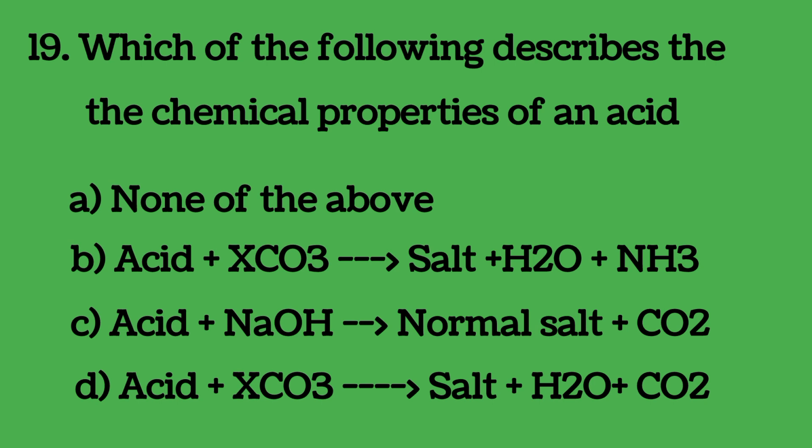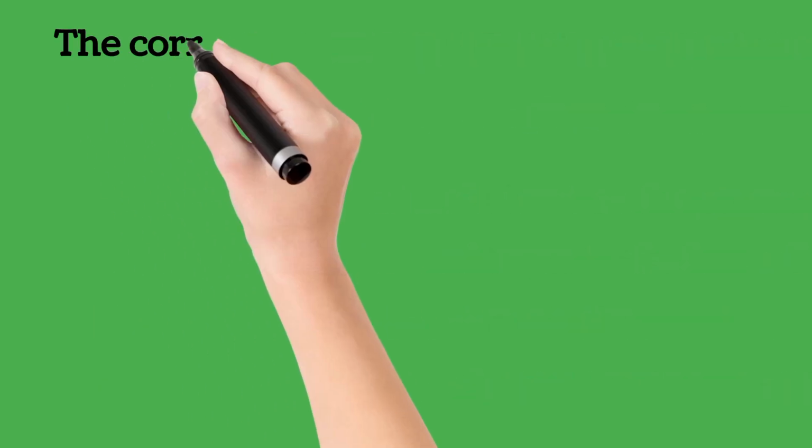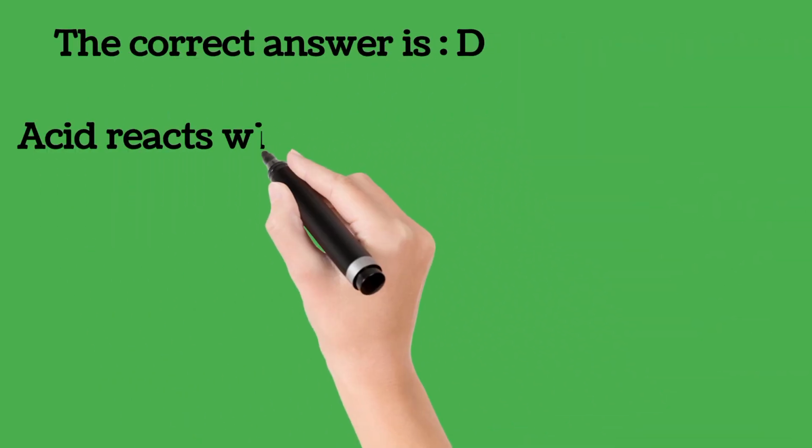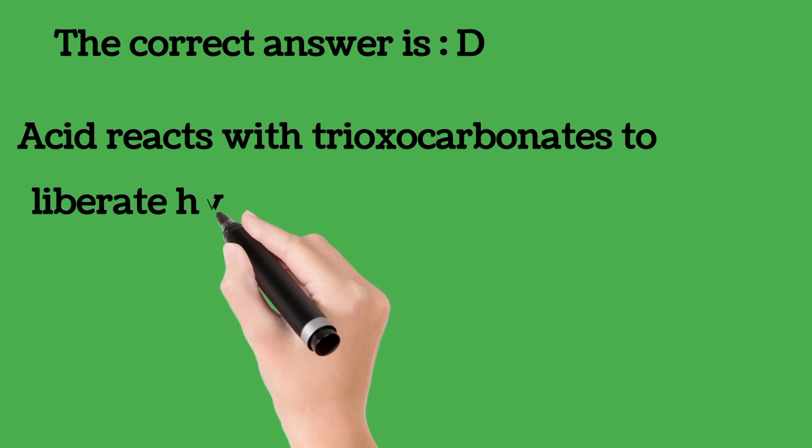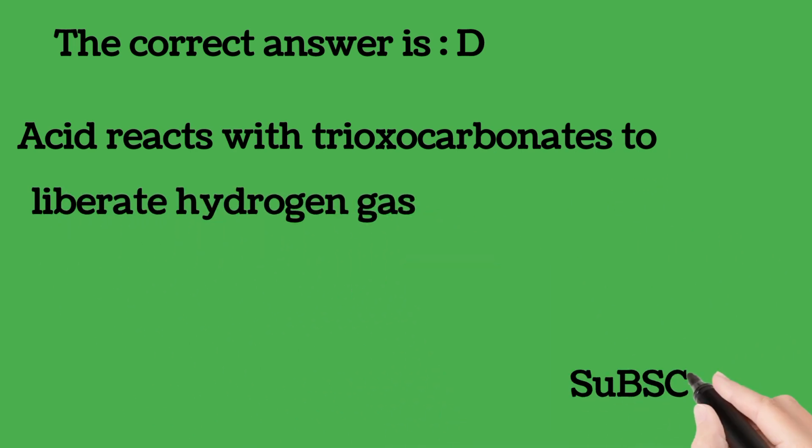Which of the following describe the chemical properties of an acid? So one of them is a property. You must be able to fetch it out. You must know those 3 key properties of an acid. Which one is correct? Let's go. What is the correct answer? The correct answer is D. Acid reacts with carbonate to liberate gas.